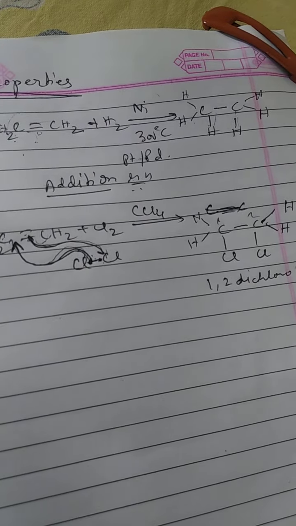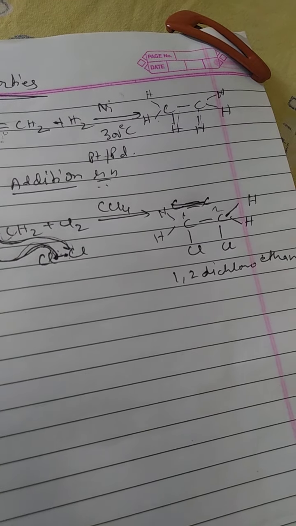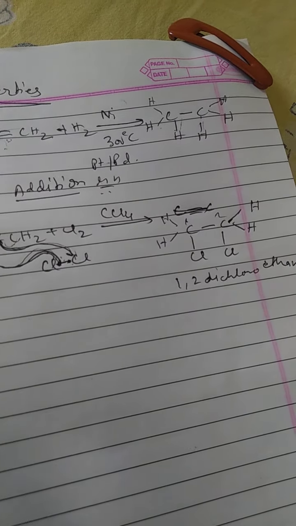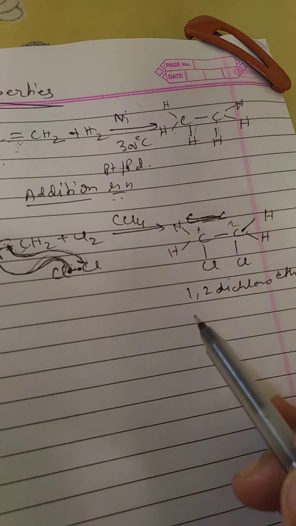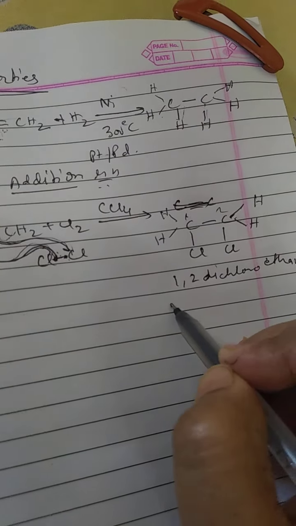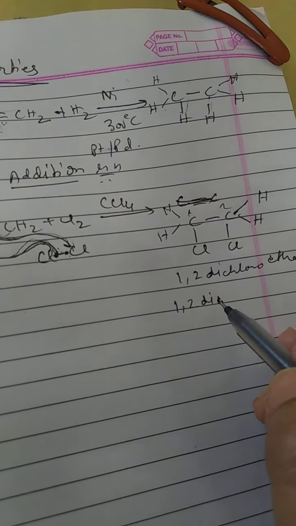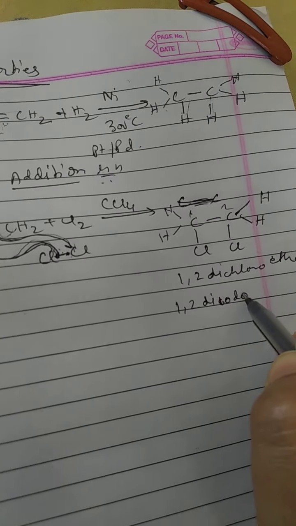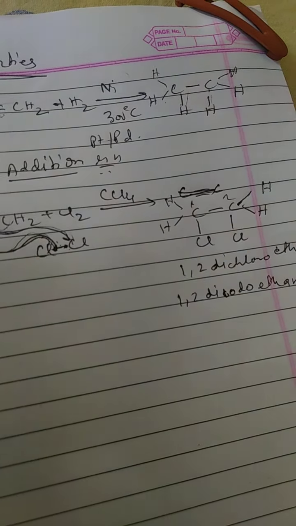So this way with bromine it will form 1,2-dibromoethane, and with iodine it will form 1,2-diiodoethane. However, with iodine the reaction is very slow.